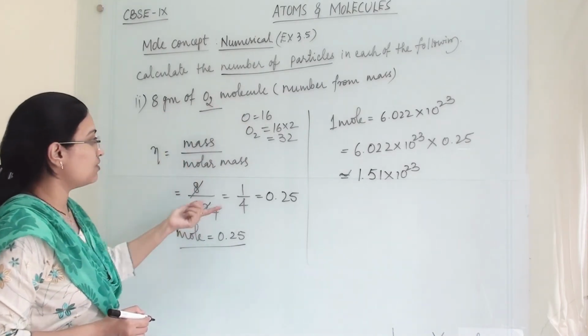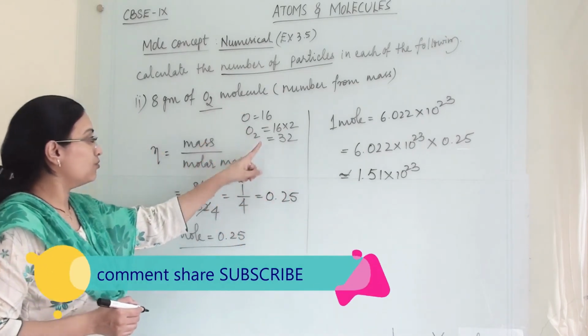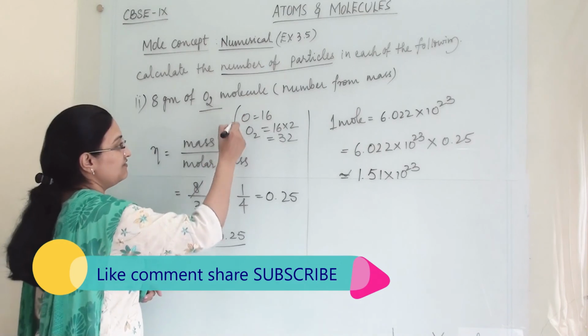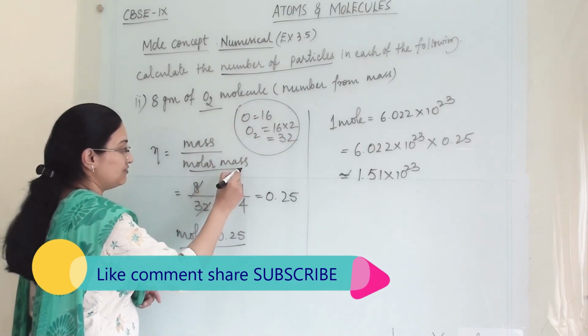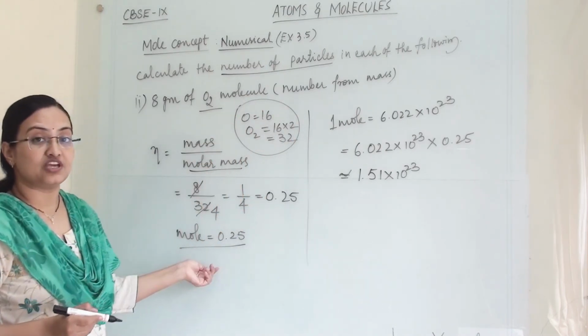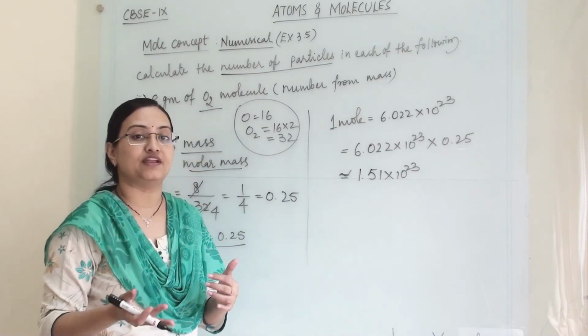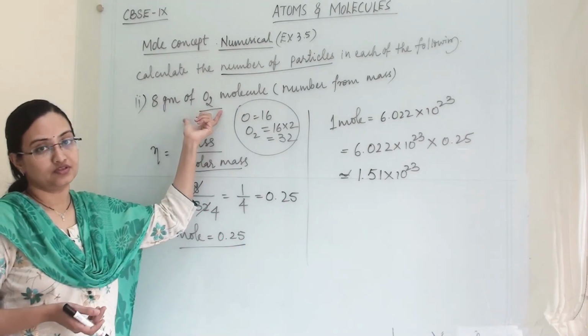So this is how we solve when molecules are there. The important thing is to find the molecular weight, and check what details have been given to us and how we can find the answer from that.